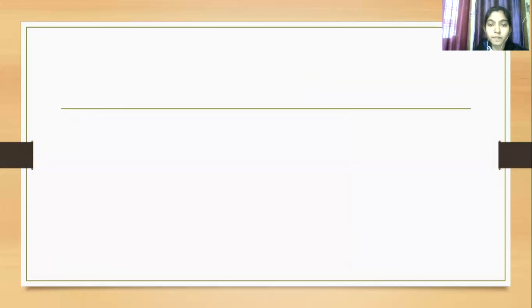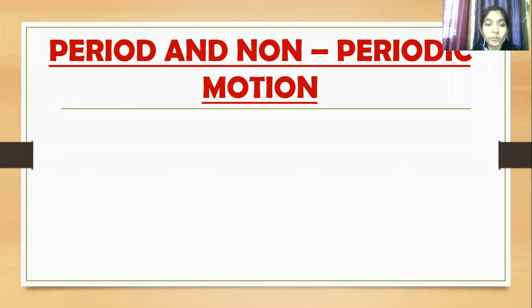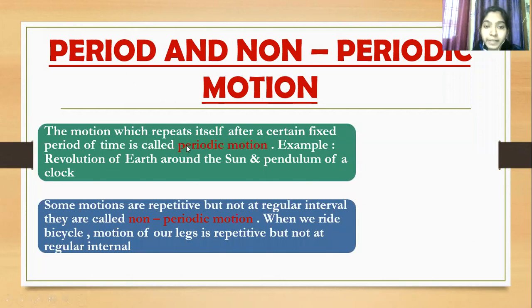Yes, ma'am. Okay, now tell me, how many days does Earth take to complete one revolution around the sun? Earth takes 365 and a quarter days to complete one revolution around the sun. Yes, 365 1/4 days to complete one revolution. So tell me, what is periodic and non-periodic motion? The motion which repeats itself after a certain fixed period of time is called periodic. That means it repeats but at a fixed time. For example, revolution of Earth around the sun.